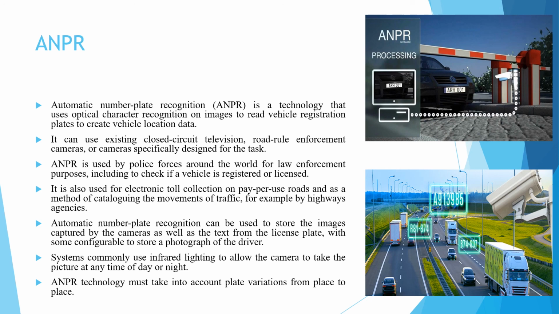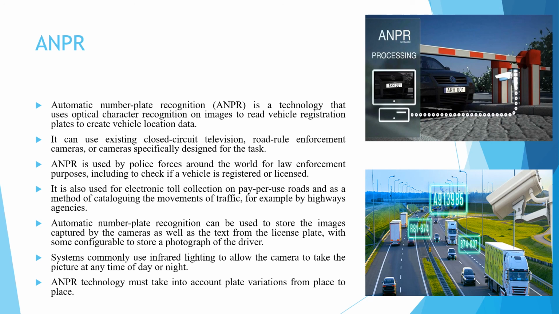It can use existing closed circuit television or CCTV, road rule enforcement cameras, or cameras specifically designed for the task. This is used by the police force around the world for law enforcement purposes, including to check if the vehicle is registered or licensed.